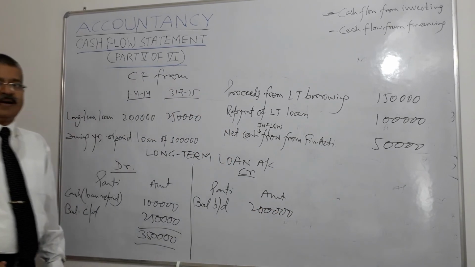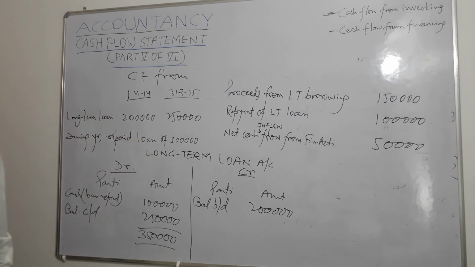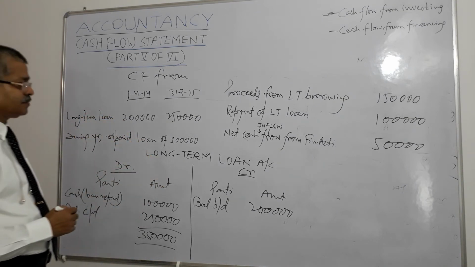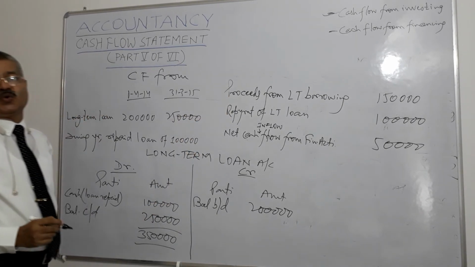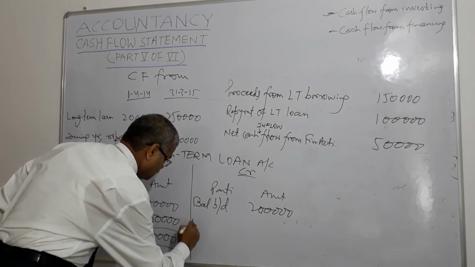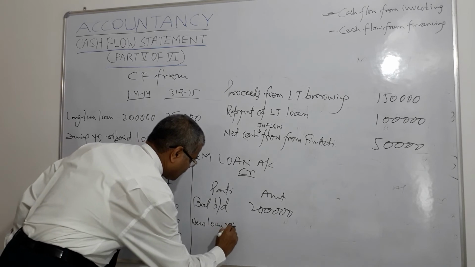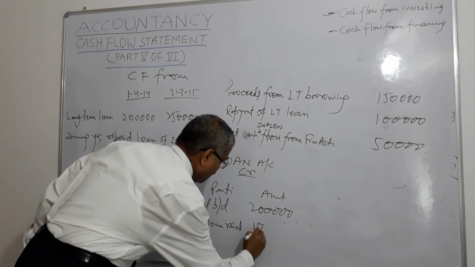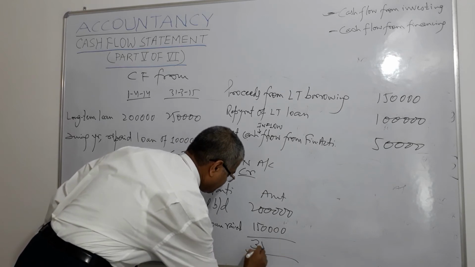Right? Balance brought down, that is 2 lakhs. And what is the another one? Proceeds from long term borrowings, new loans raised. What is that? 150,000. So total is 350.